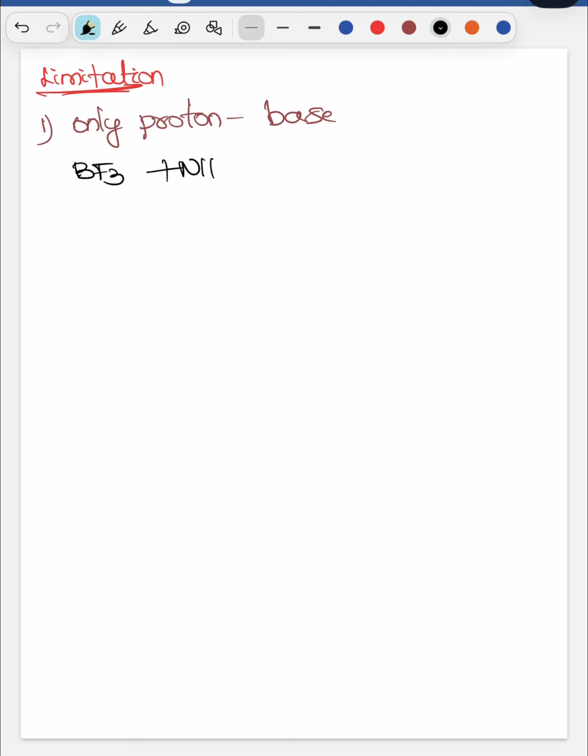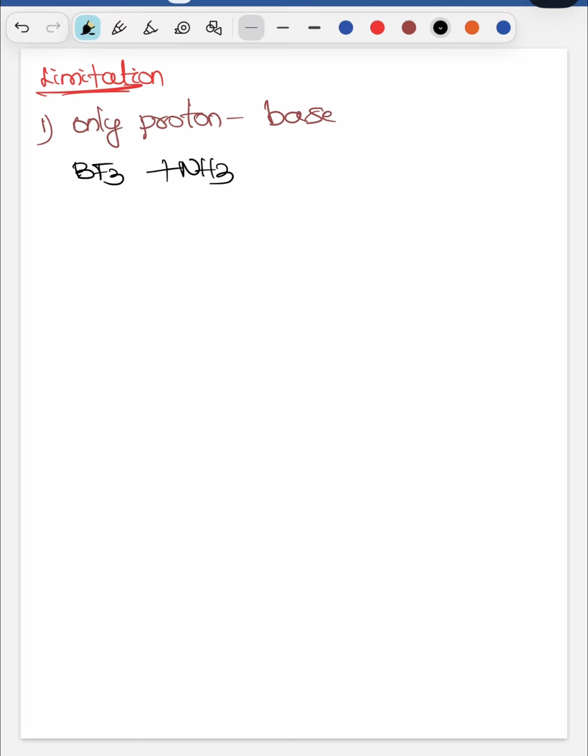So here what are the limitations of this theory? The Bronsted acid theory is limited to only proton-based reactions. For example, you can see BF3 plus NH3.